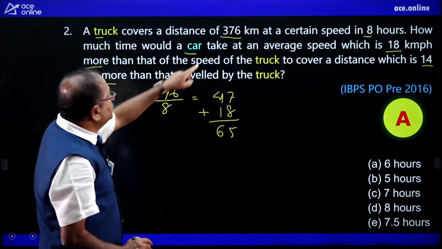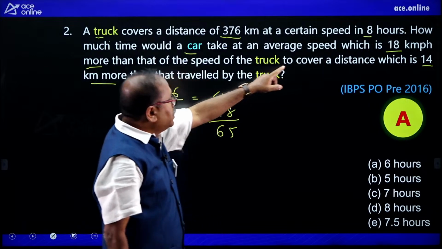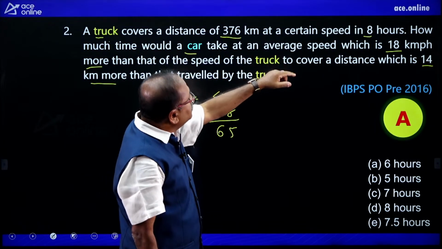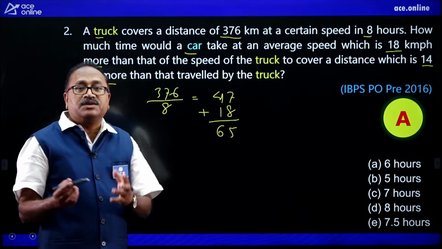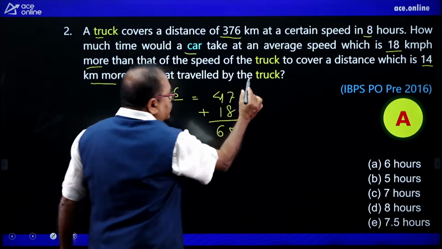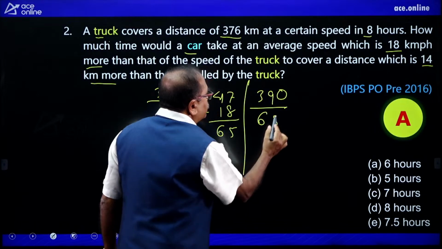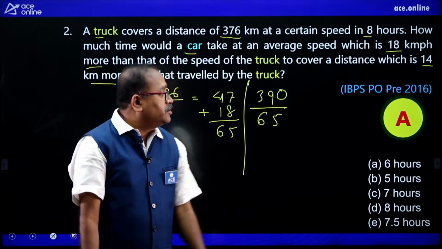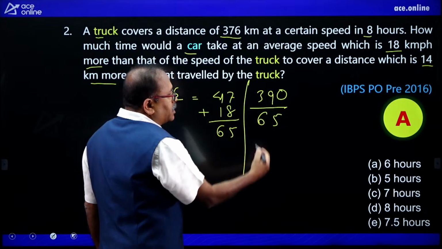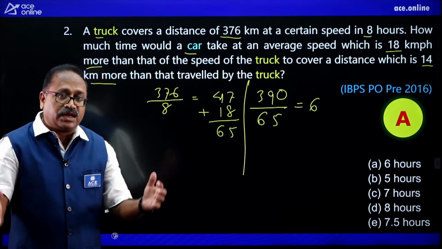And what about the distance? The distance is 376 plus how much? 18. 376 plus 18 or 14? 14. 376 plus 14 is 390. So, my distance is 390 and the speed is 65. That is so easy. Very direct question. So, your answer, how many times does it go? 6 times it goes. Your answer, 6 hours, is right.